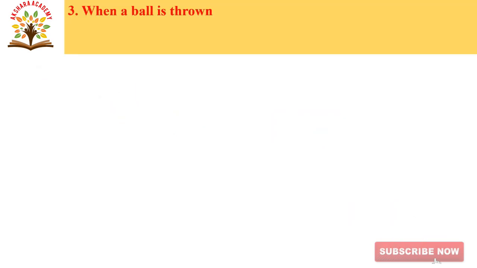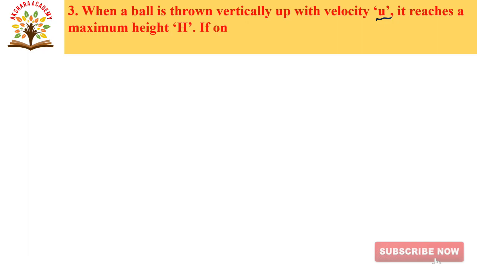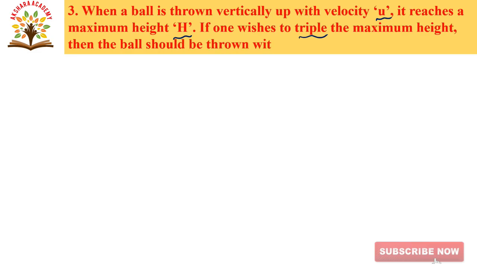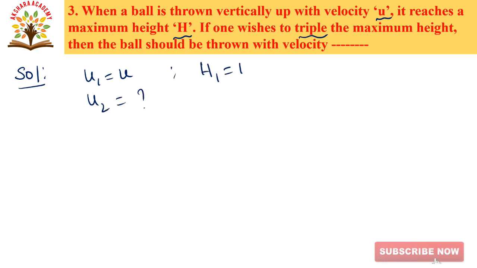In this question, they given when a ball is thrown vertically up with velocity U, it reaches a maximum height h. If one wishes to triple the maximum height, then the ball should be thrown with velocity. Here you have to calculate the velocity with which the ball should be thrown to reach triple the maximum height. Now let us come to the solution. Here assume that U1 is equals to U and U2 you have to calculate, and they given H1 is equal to H and H2 is equals to 3H, triple the maximum height.